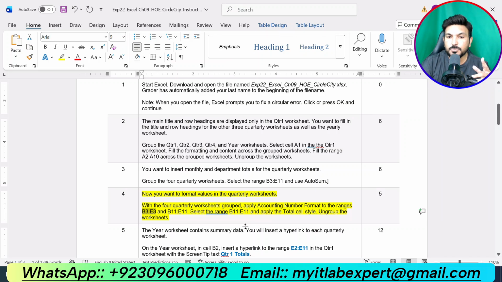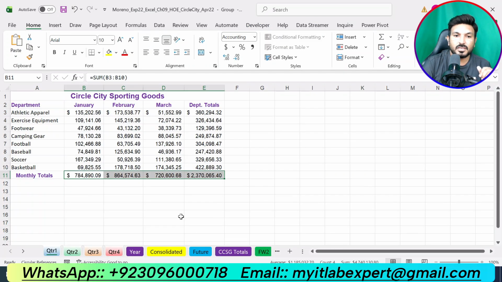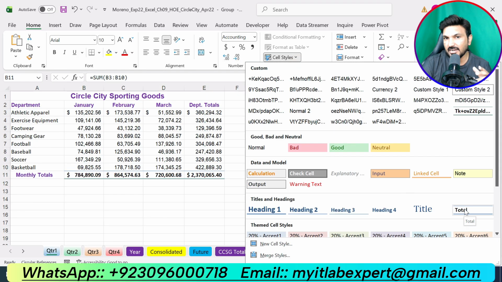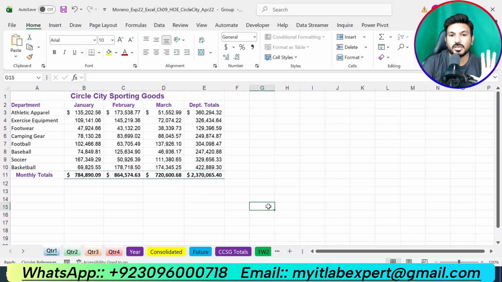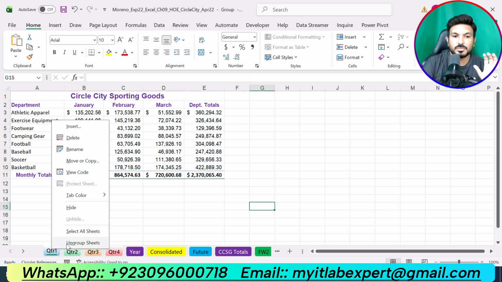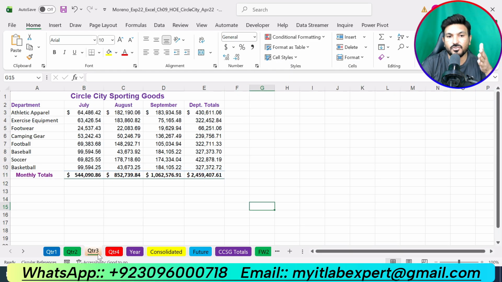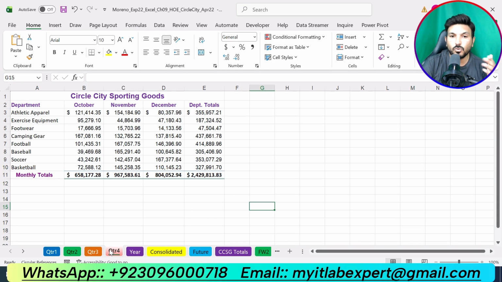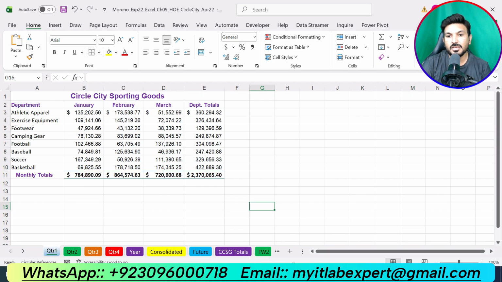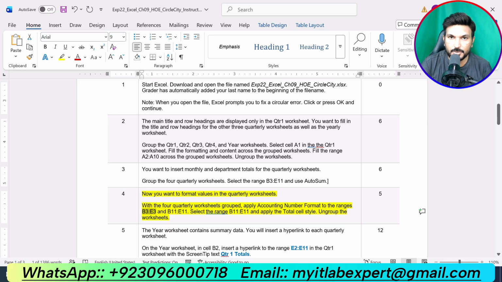Now for the range B11 up to E11 we are supposed to apply the Total cell style. So go to the Home tab, in Cell Styles select the Total cell style. These are the different cell styles and we are supposed to apply the Total cell style, this one. Okay. Now we are supposed to ungroup these worksheets. Okay, now you can see the same formatting in the other quarterly worksheets. That is all about step number 4.